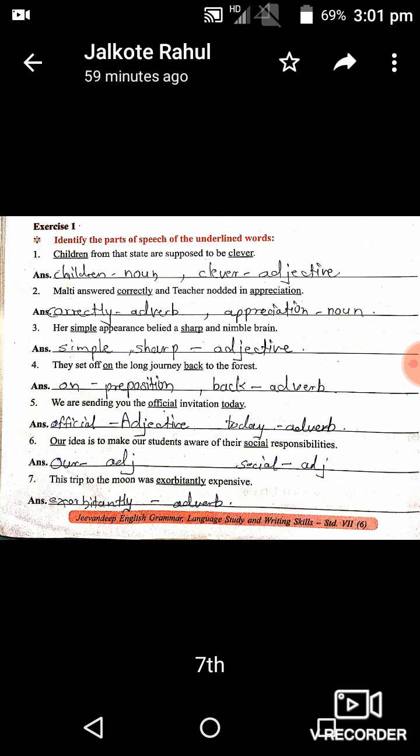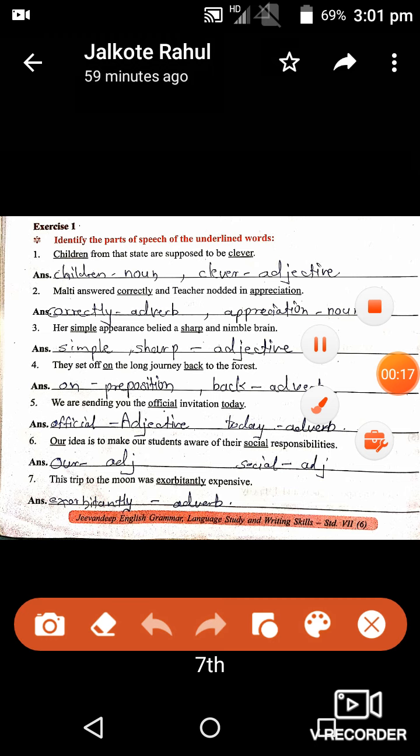Hello students, for standard 7 in last period number 12 we have seen as a revision chapter number 1, parts of speech. Now we are going to see period number 13 exercise. This exercise is given: identify the parts of speech of the underlined word. Before solving this exercise we have seen that there are 8 types of parts of speech, which are called word classes: noun, pronoun, verb, adjective, adverb, preposition, conjunction and interjection.